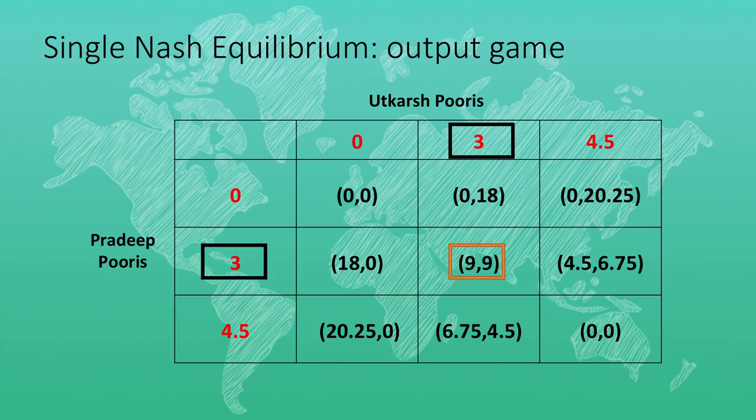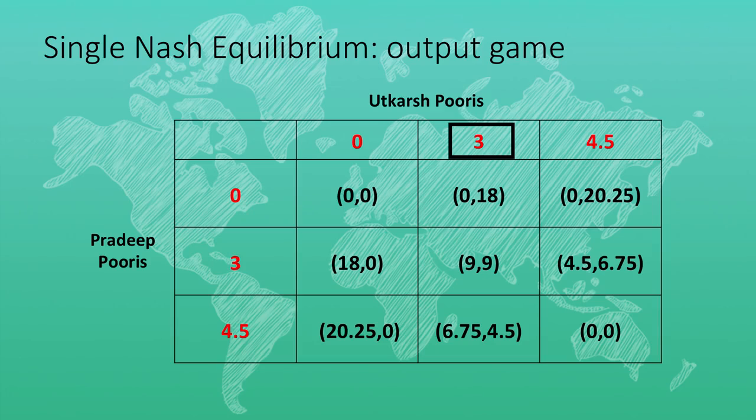puris each, which gives you a payoff of 9 and 9. Could this be a Nash equilibrium? Let us check. If Utkarsh were to make 3 puris, how many would Pradeep want to make? Well, between 0, 9 and 6.75, 9 is obviously the best. So, Pradeep would stick to 3 puris.